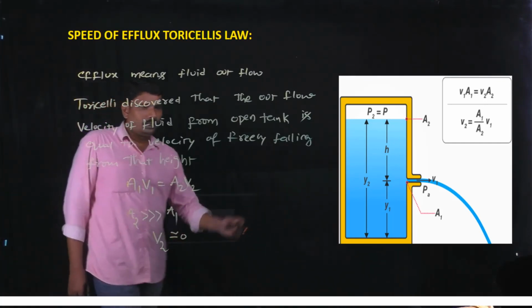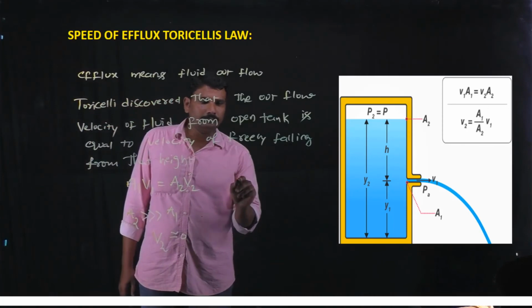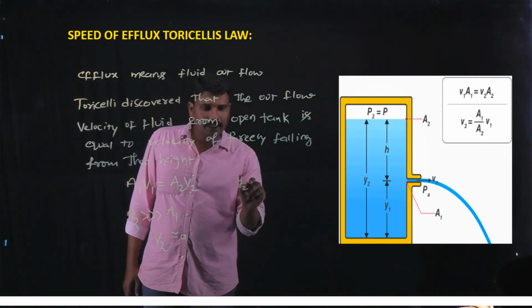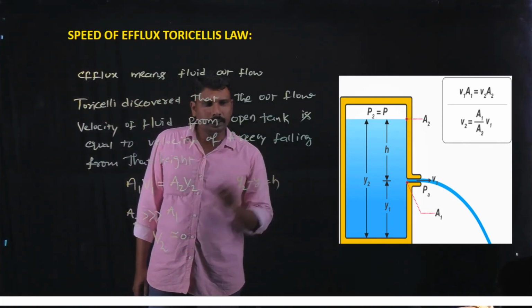And from the figure, the difference in heights y2 minus y1 is equal to h.